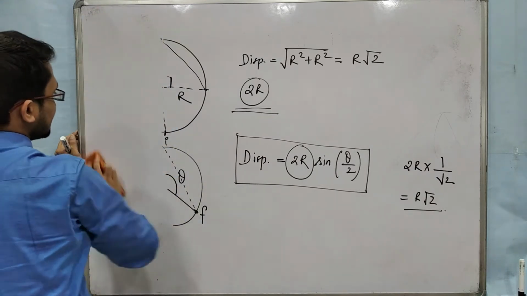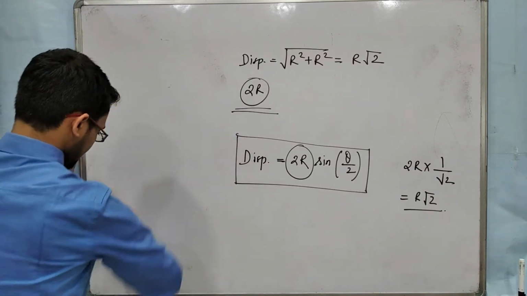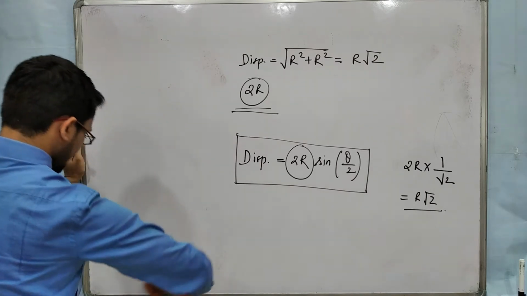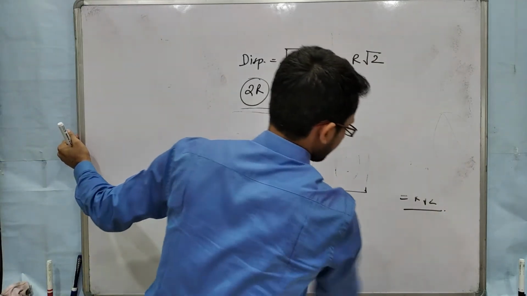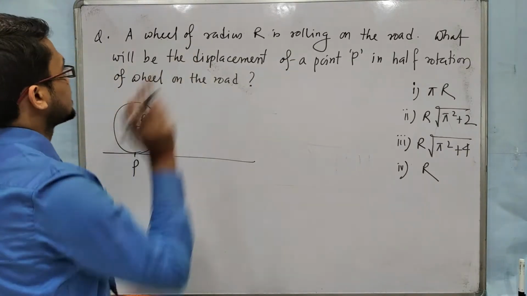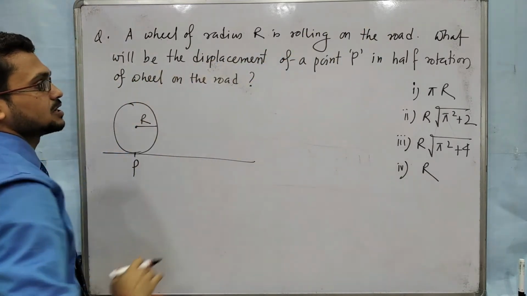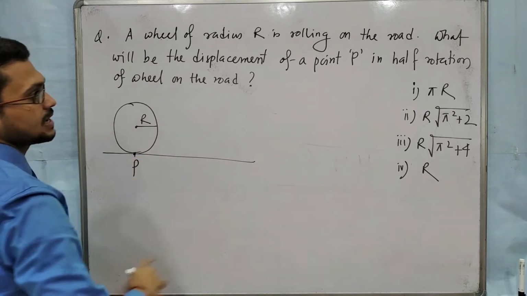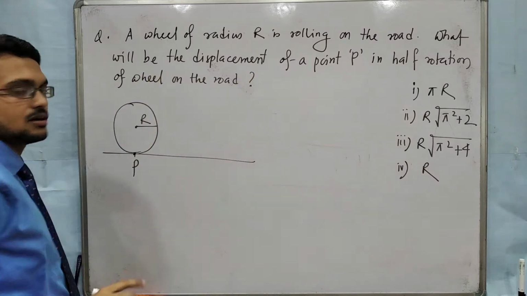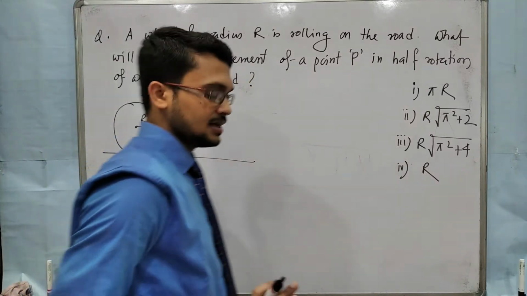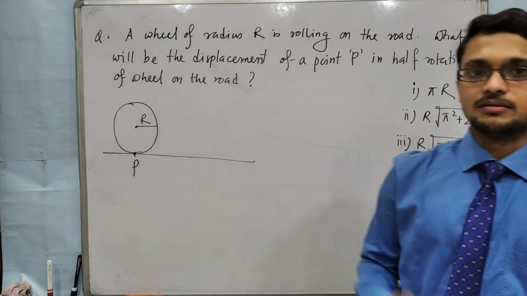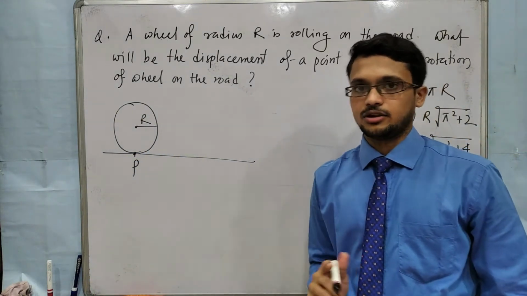Another numerical I am giving, which is very important for your competitive exams. A wheel of radius r is rolling on the road. What will be the displacement of point P in half rotation of the wheel on the road? Pause the video and try to solve it.